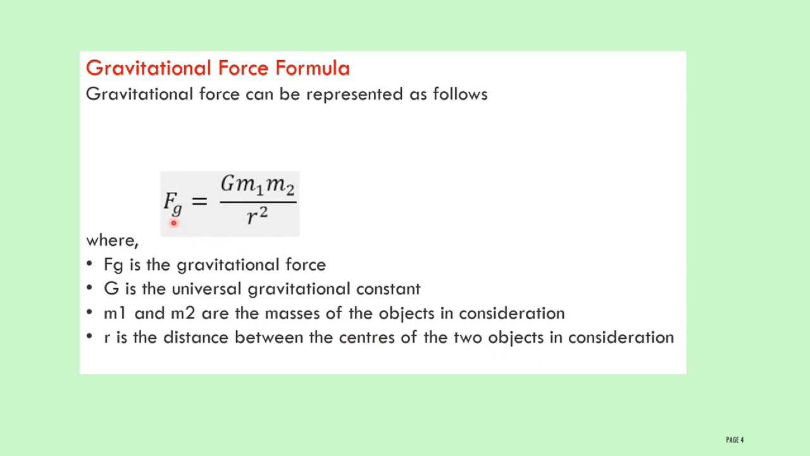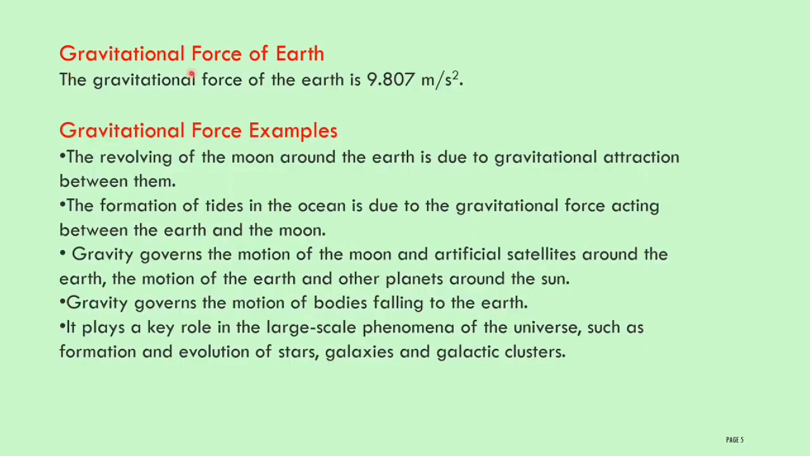Here gravitational force is directly proportional to the product of the masses of the objects. Gravitational force is inversely proportional to the square of the distance between the objects. This point you also have to remember. Gravitational acceleration of Earth is 9.807 meter per second square.